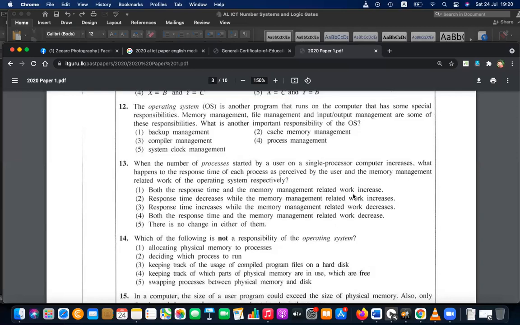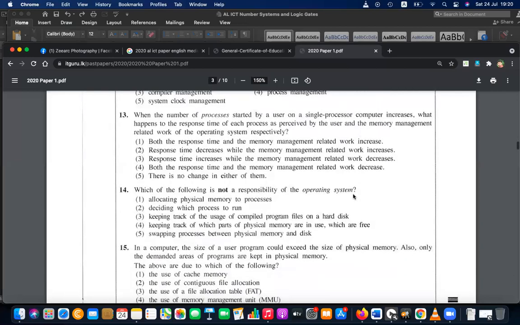Question 14: which of the following is not a responsibility of the operating system? Allocating physical memory to the processes: no, process management and allocating memory are responsibilities, and they're asking for what is not. Deciding which process to run, yes, that is obviously a responsibility. Keeping track of usage of compiled program files on the hard disk: no, that is not a duty.